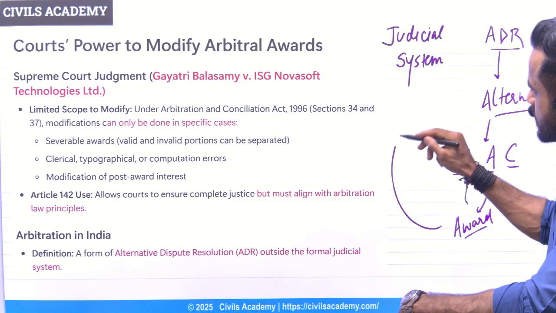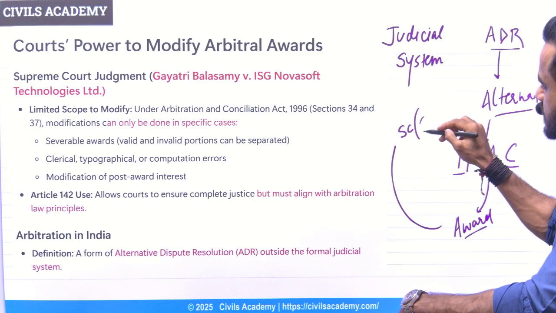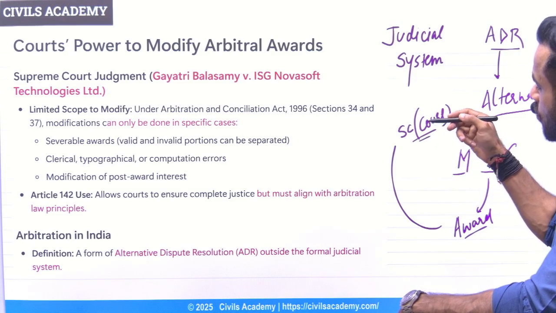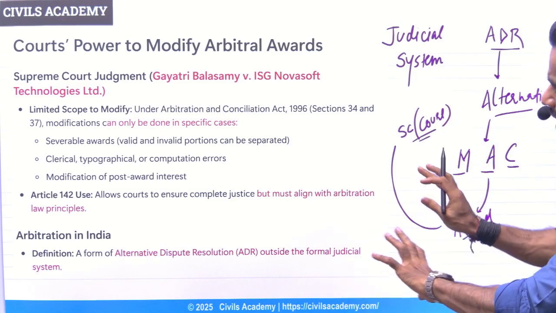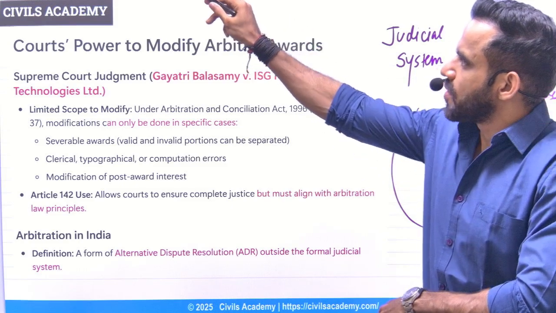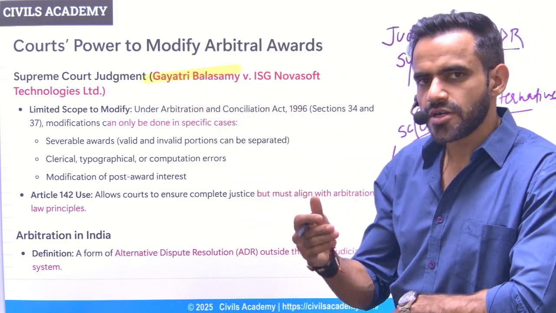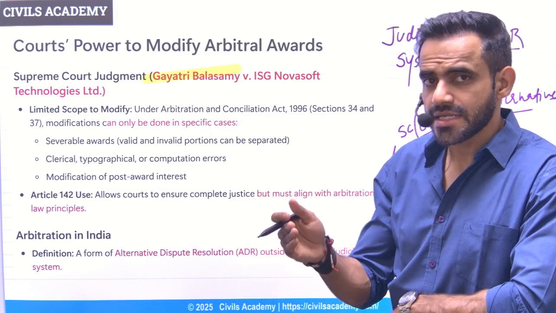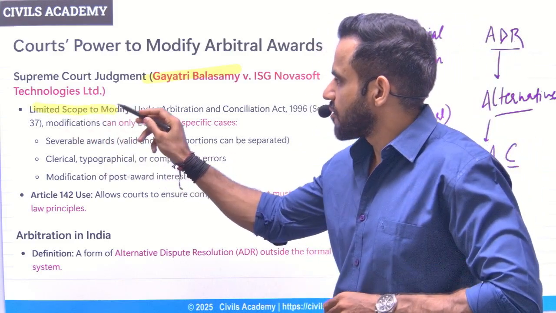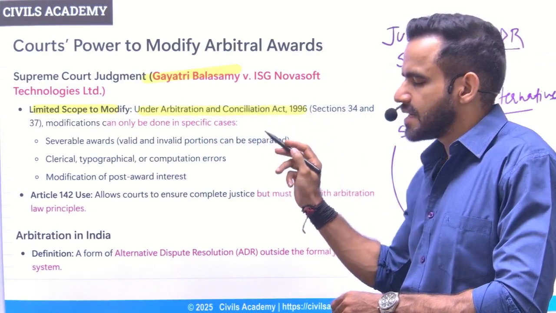Can it be challenged in Supreme Court, or can it be challenged in court in a very simple sense? And can court change this award? That is the entire issue. The Supreme Court in the Gayatri Balaswamy case highlighted that yes, court has power to change this, but it is a very limited power. So there is this limited scope to modify under the Arbitration and Conciliation Act of 1996.